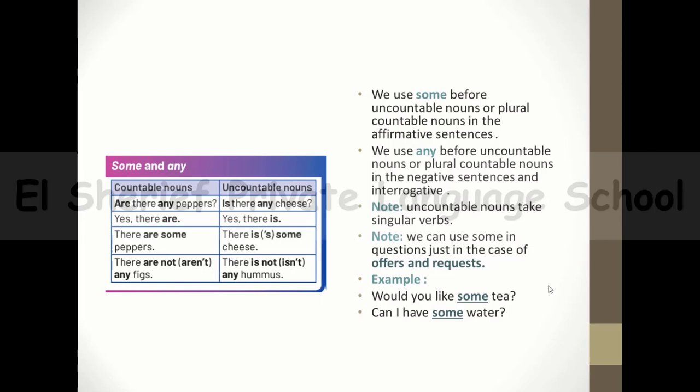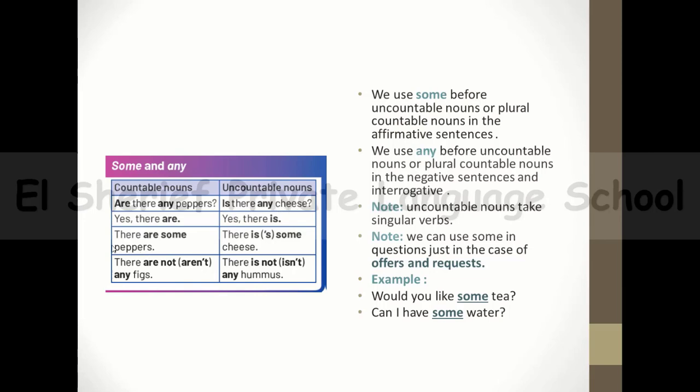Pay attention guys, look at this example. Are there any peppers? You will answer, yes there are peppers. It's countable. I'm asking with are there any, and the answer, yes there are. Look at the uncountable nouns. Is there any tree?